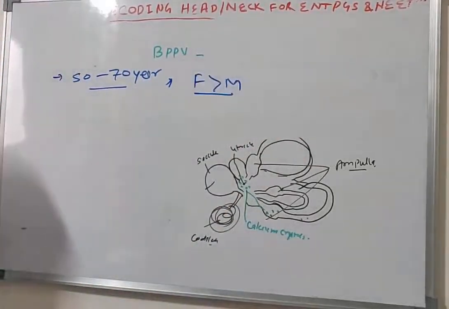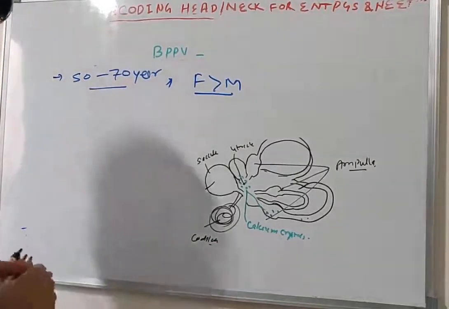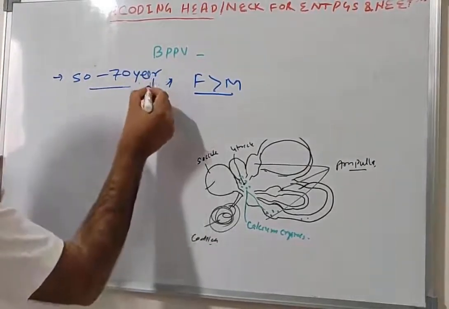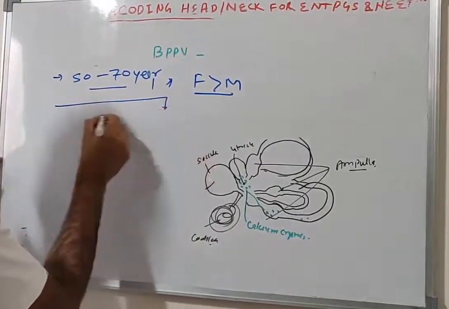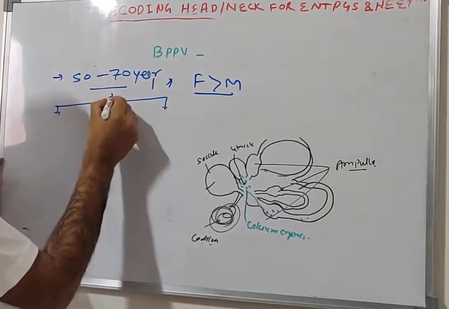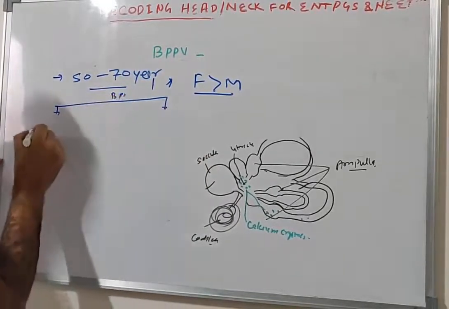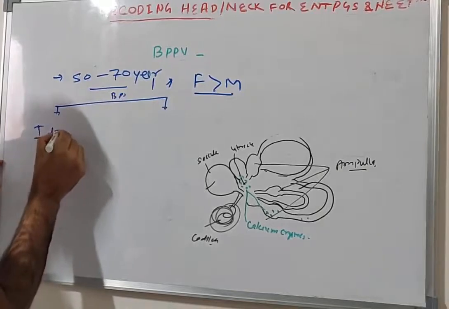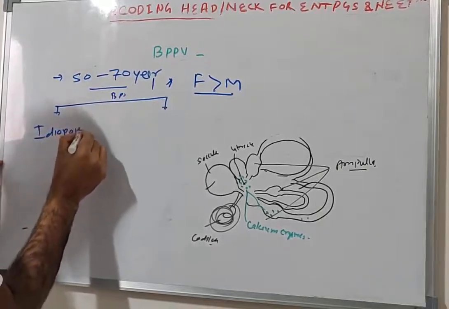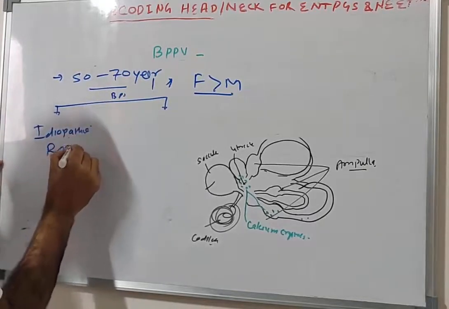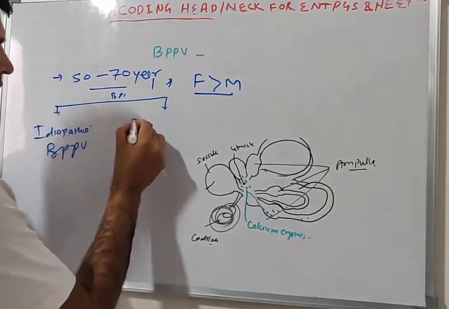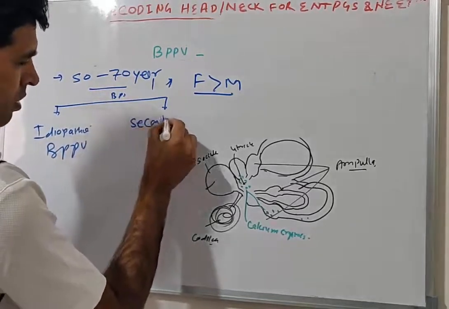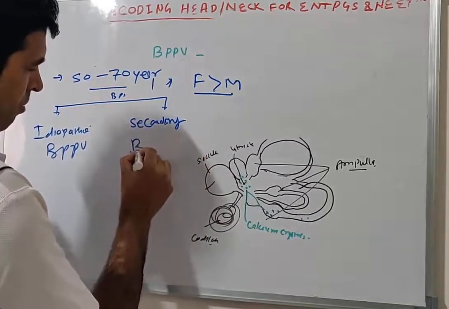Okay, what is the pathogenesis? This vertigo is of two types: idiopathic BPPV or secondary BPPV.